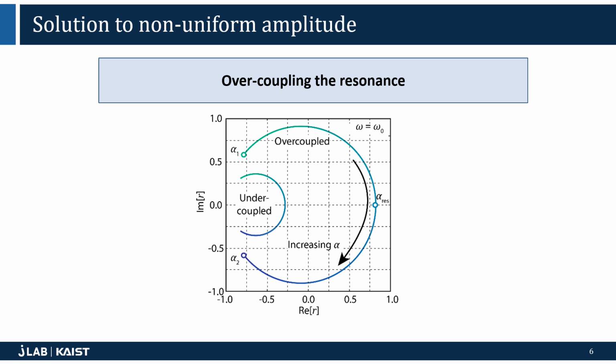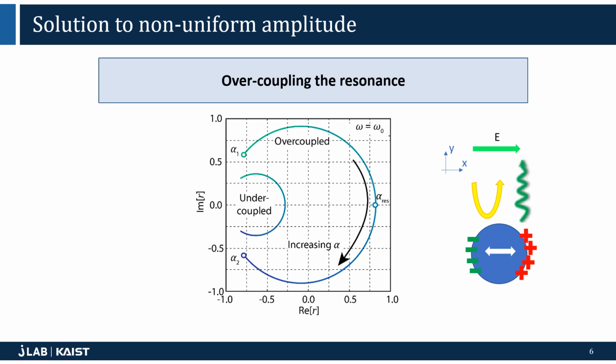What I mean by overcoupling is, when light impinges on the meta-atom, there is a portion of light that reflects without interacting with the oscillating charges. This is depicted by the yellow arrow. The coupled portion of light is the light emitted by the oscillating charges, and this is depicted with a green shaky arrow. Overcoupling means to have nearly all the light that is reflected back be in the form of the emitted light from the charges, which is the green arrow, and not in the form of the yellow arrow, which is the light that didn't interact with the oscillating charges.